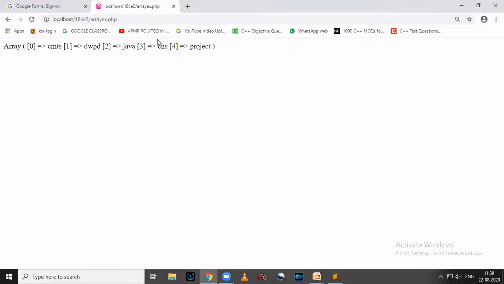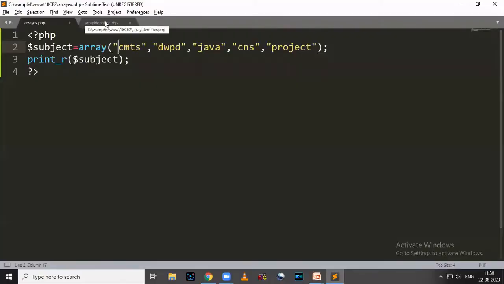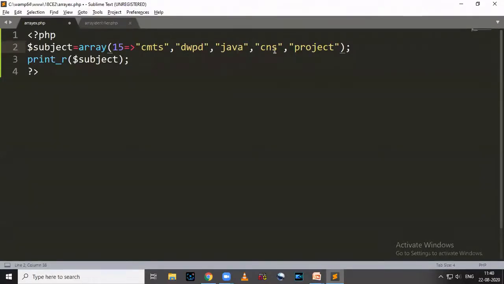Now we are changing the starting index number. So in that case, for CMTS, suppose we are writing number 15. So 15 is the starting index number of our array named subject. So CMTS will be stored at index number 15. Now DWPD becomes 16, Java is 17, CNS is 18, and project will be 19.